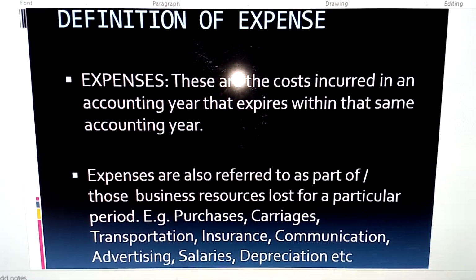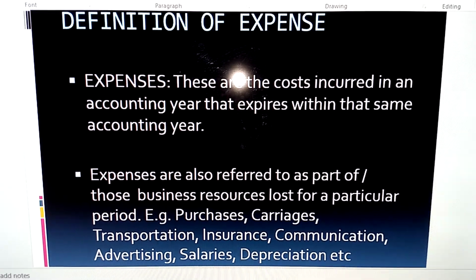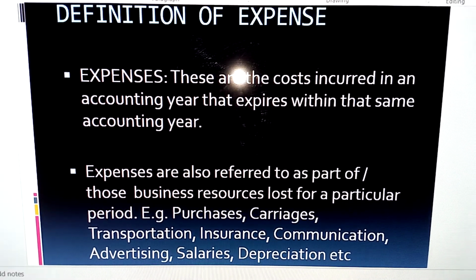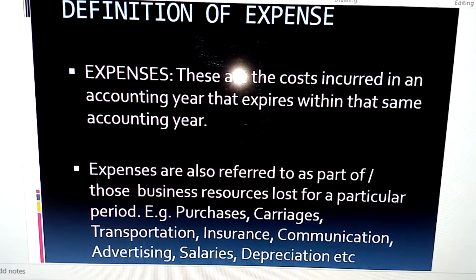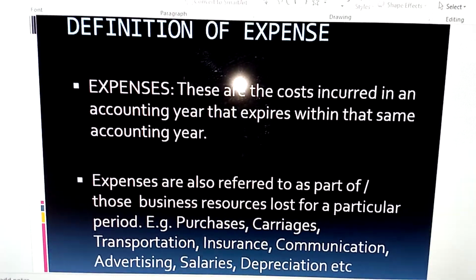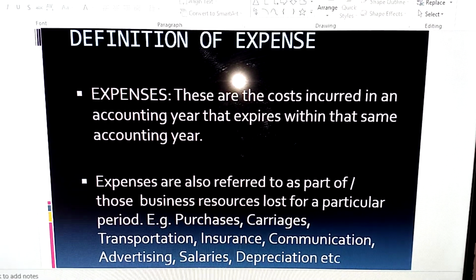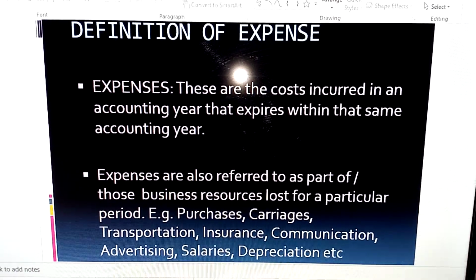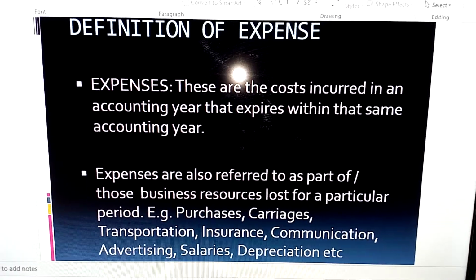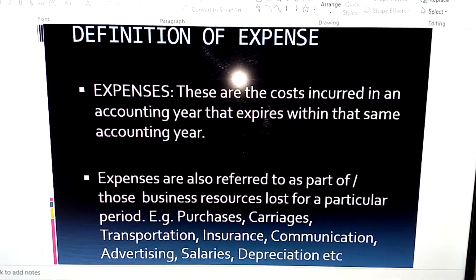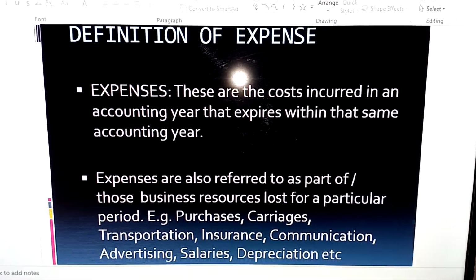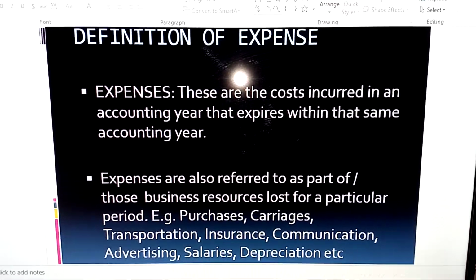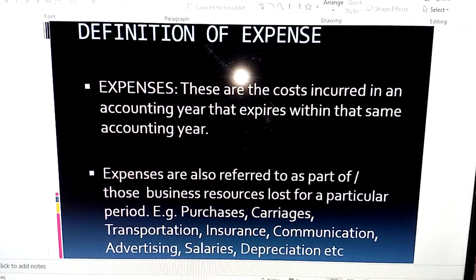Usually it is charged per annum. So what it means is that the cost of rent will expire in that accounting year. So any cost incurred that expired in the accounting year or accounting period is referred to as an expense.